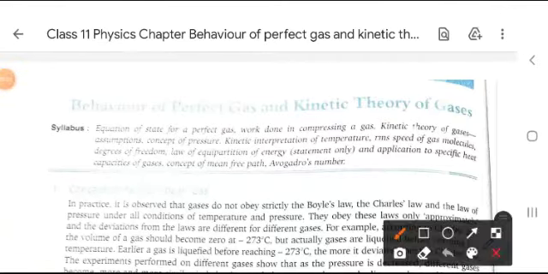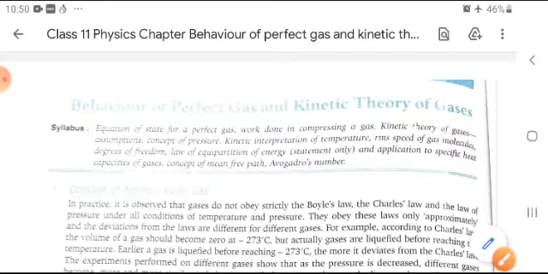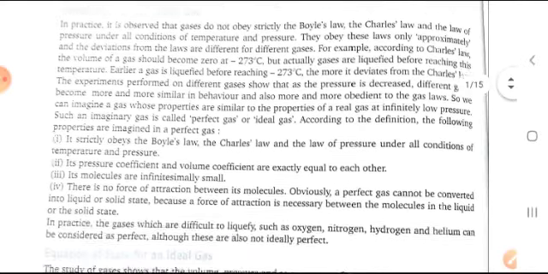Today, I will explain the chapter Behavior of Perfect Gas and Kinetic Theory of Gases. In this chapter, firstly, you have to understand what is the concept of ideal gas.